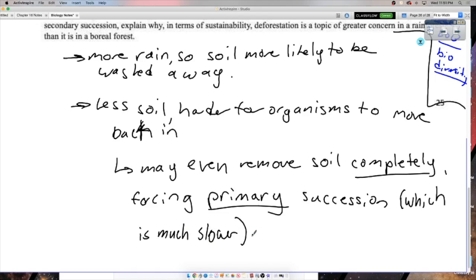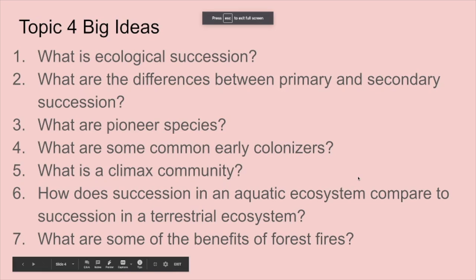Okay, so that's why it's a bigger concern in the Amazon than here, because at least here, it doesn't rain enough to probably completely remove the soil. And we can still have secondary succession where soil is still left behind, which is much faster. Okay, and it won't be as long-term of an impact to the ecosystem. Okay, so that wraps up topic 4.